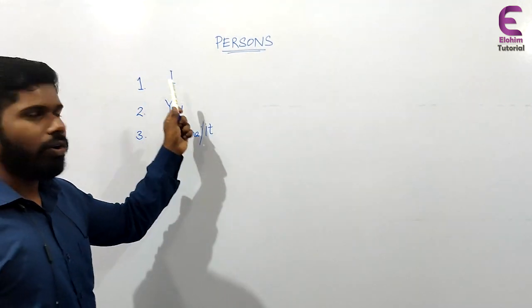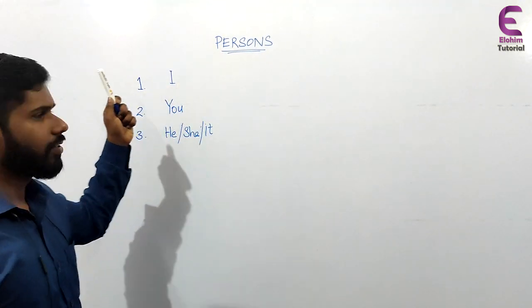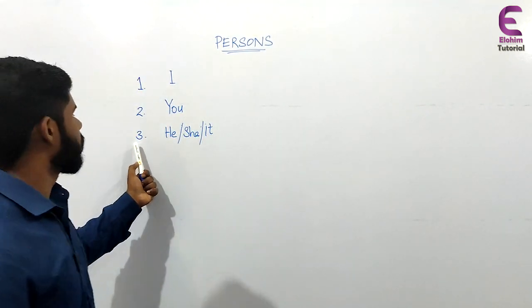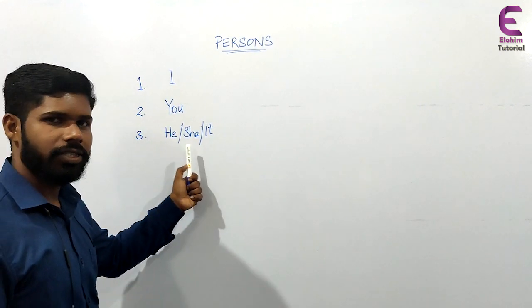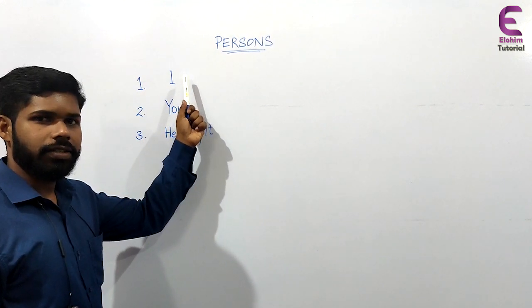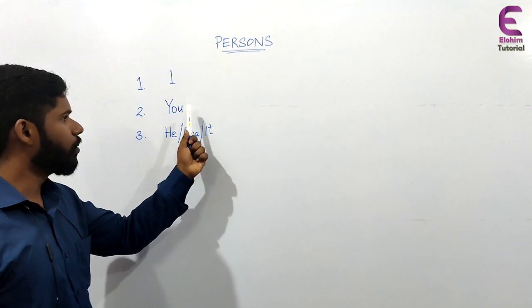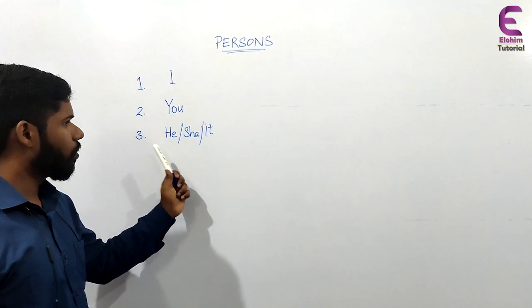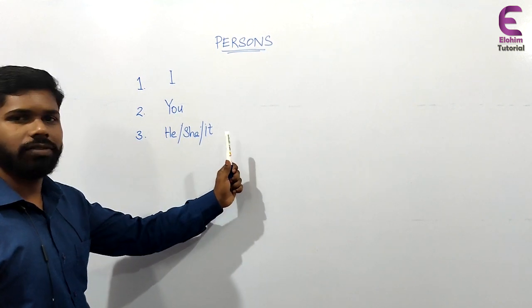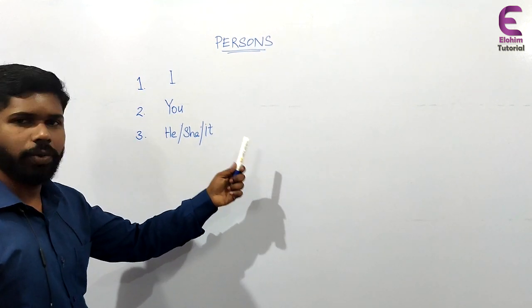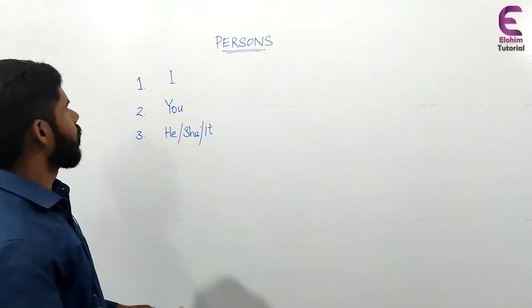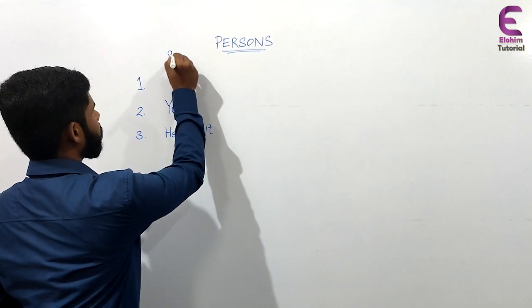First person singular is I. Then second person singular is you. Third person singular is he, she, it, or any others. I is known as the first person and you is known as the second person, or all other persons, things, or the names of the places or person or any other things are known as the third person. And these are the singular forms,